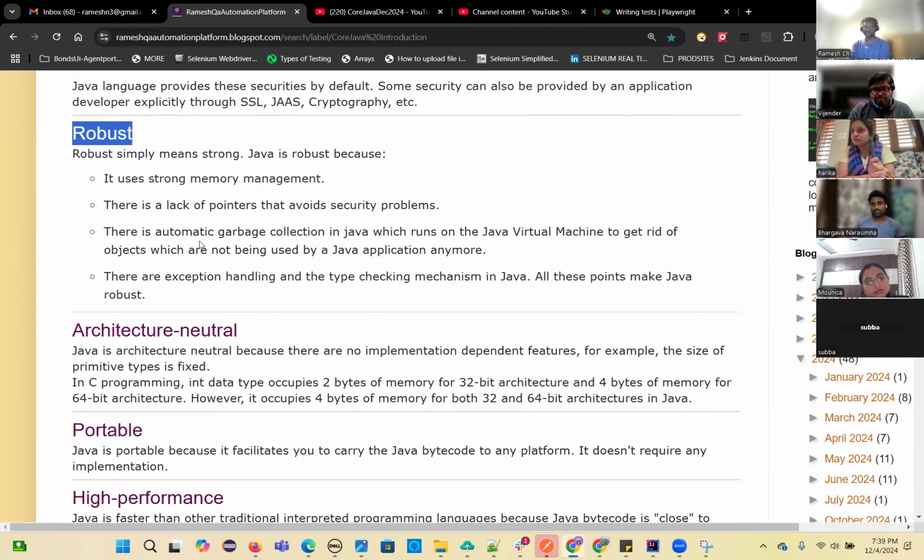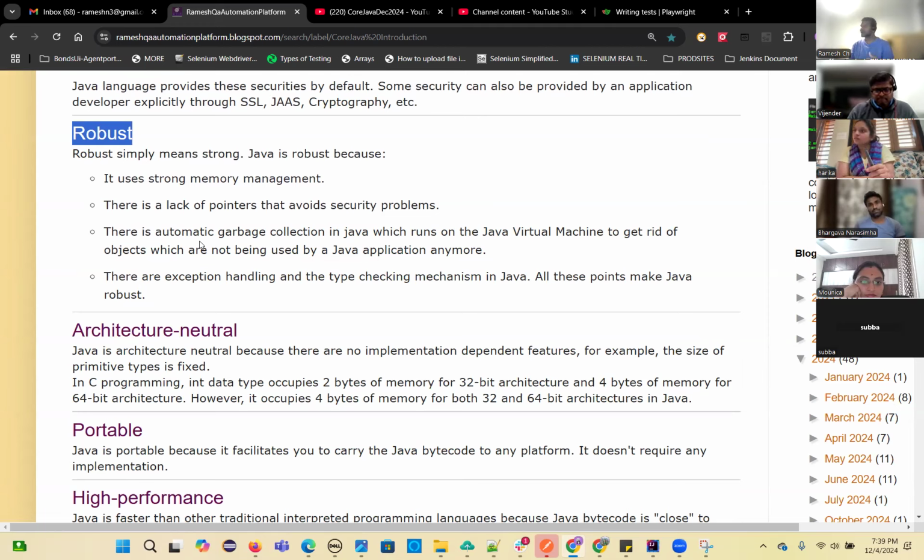What is robust? Robust means a strong programming language. Why is it strong? How can you say it is a strong programming language? Because strong memory management is there, dynamic memory management, which automatically allocates memory. Also the pointers concept is not there, so security problems won't arise.